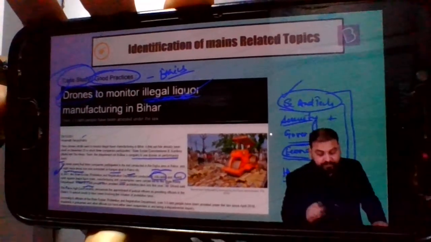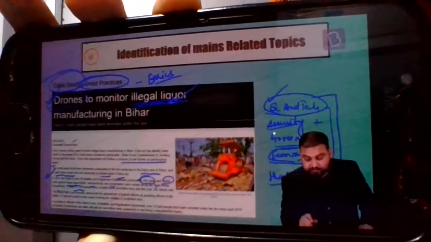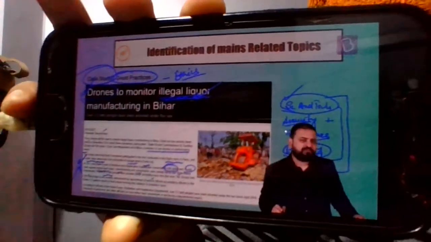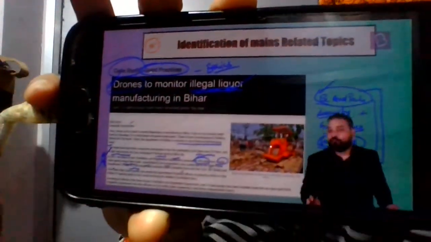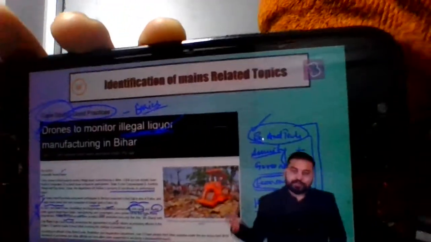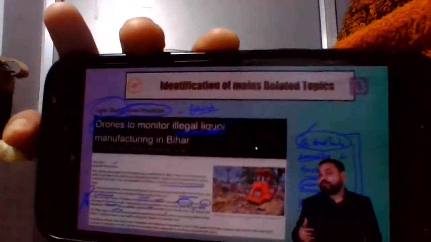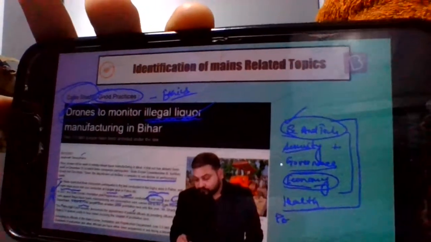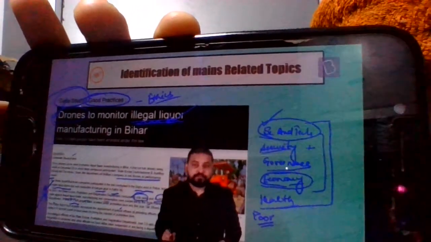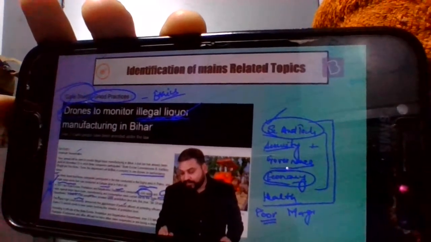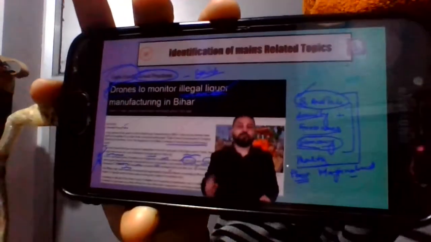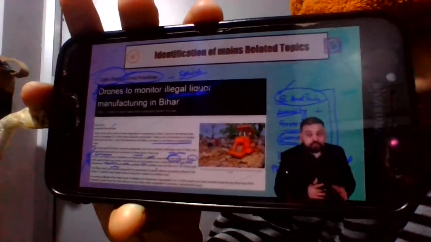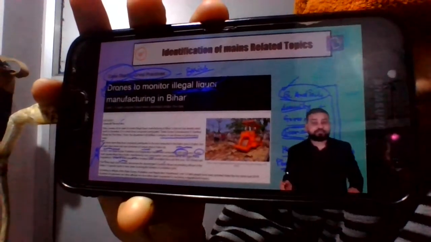How many people were arrested? These are 2,390 under prohibition laws only this year. So please remember, this is not important. These data are not important. What is important is that people are getting arrested, there are raids happening, and now you will see here that a charge is that usually it is the poor people who are getting arrested. Marginalized sections of society are getting arrested under these prohibition laws, not the rich. This is the accusation that keeps on flying. So this is also related to social justice in that sense.